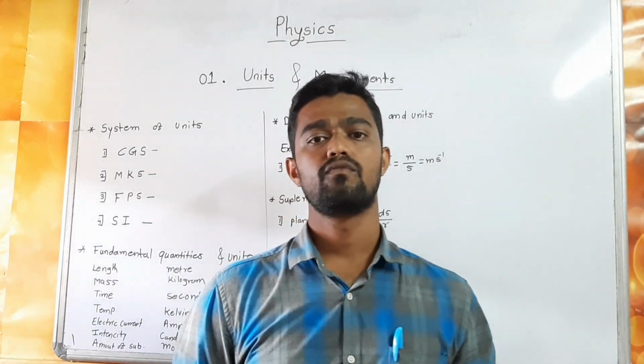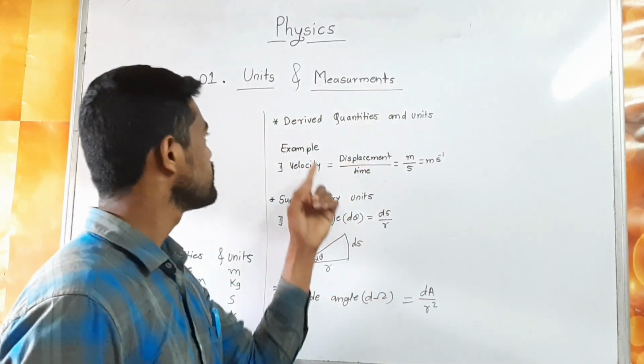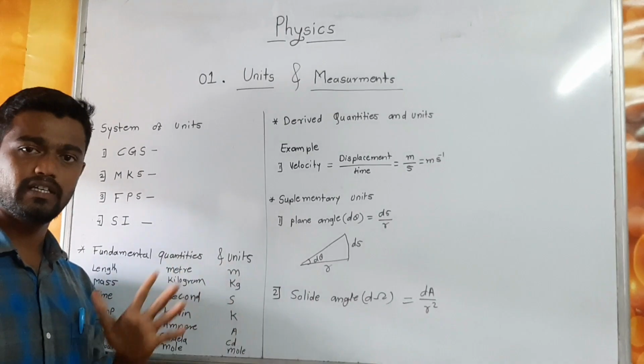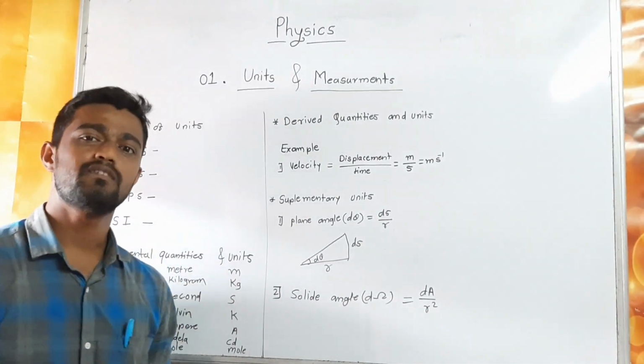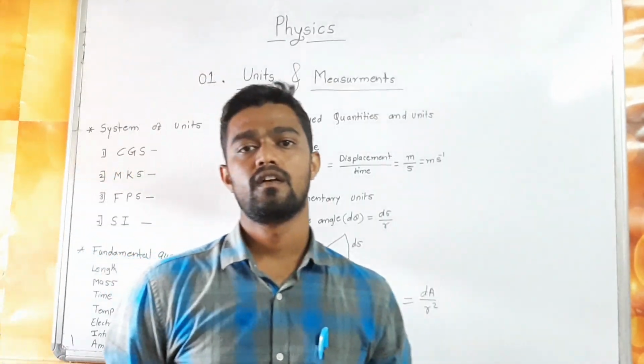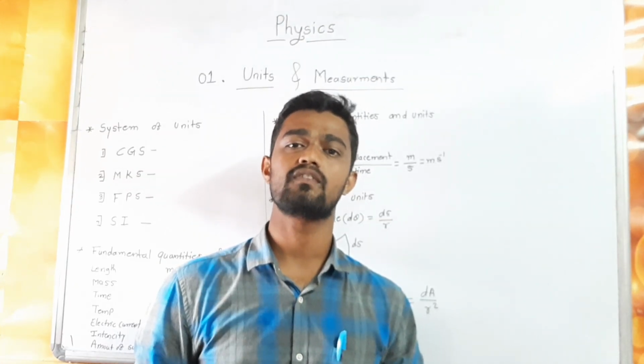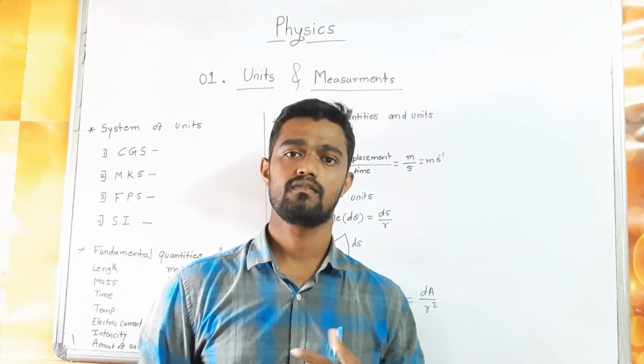Now we discuss the second point, fundamental quantity and units. What is meant by a fundamental quantity? A physical quantity which does not depend on any other physical quantity is called a fundamental quantity.